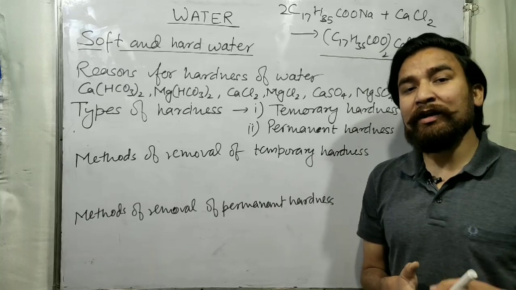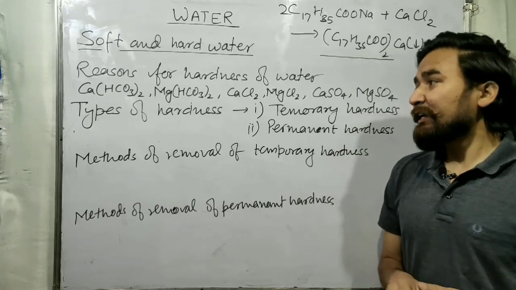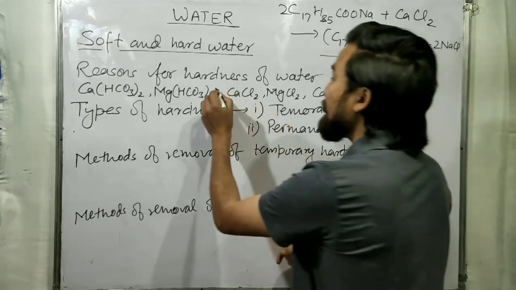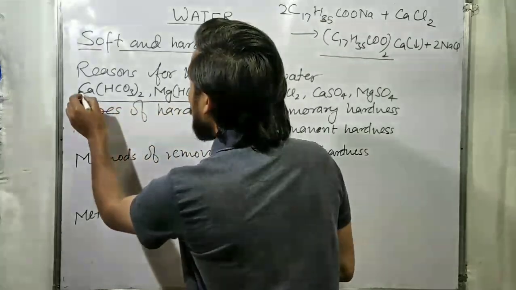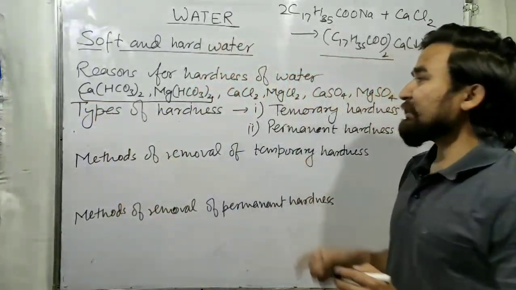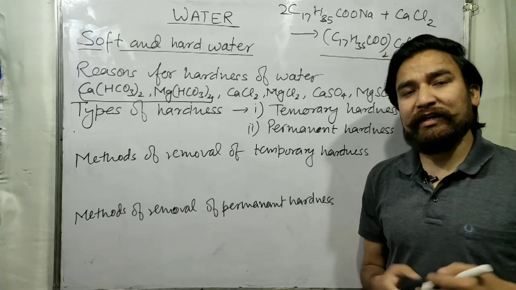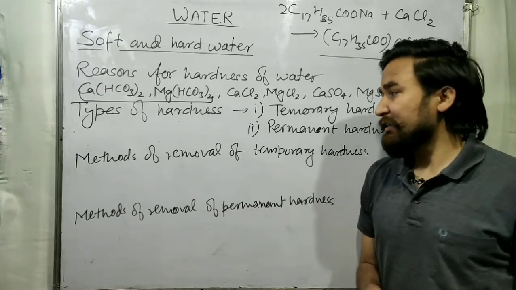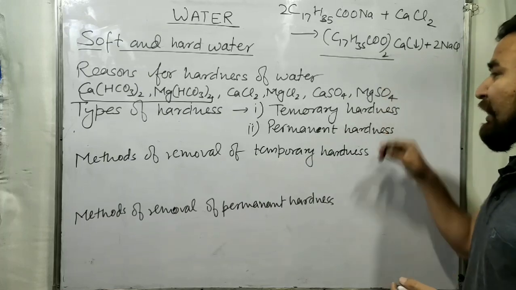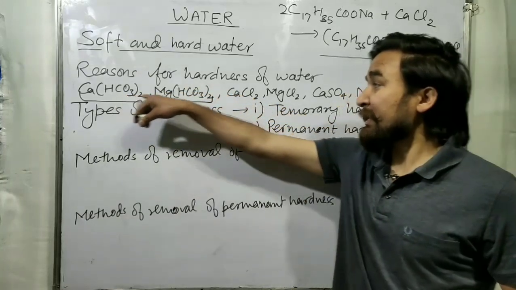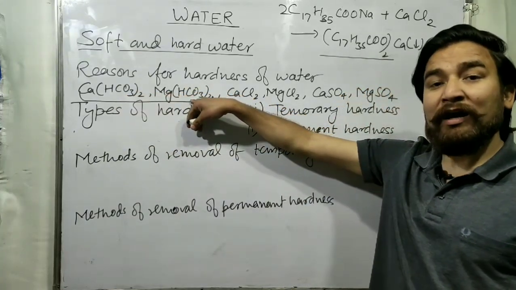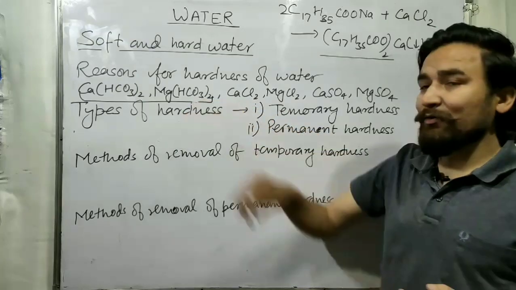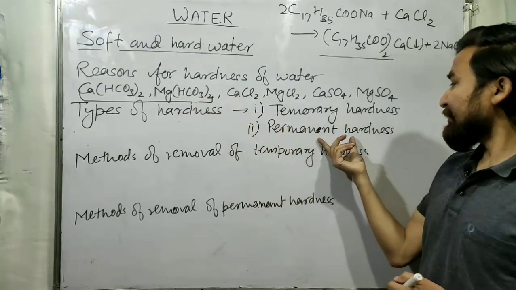Temporary hardness is due to these 2 compounds: calcium bicarbonate, Ca(HCO3)2, and magnesium bicarbonate, Mg(HCO3)2. So for temporary hardness, calcium bicarbonate and magnesium bicarbonate are responsible, while the second one is permanent hardness.